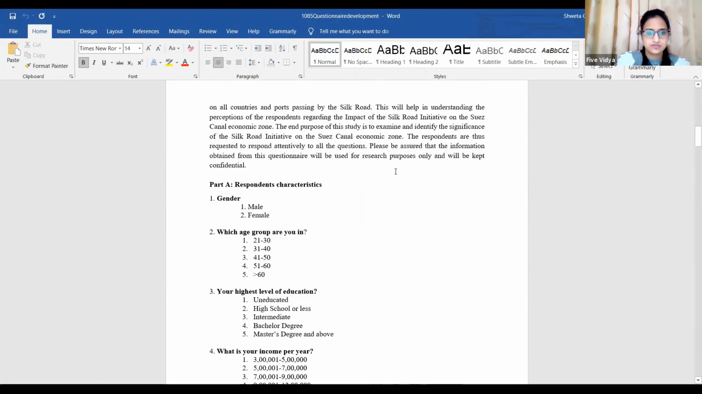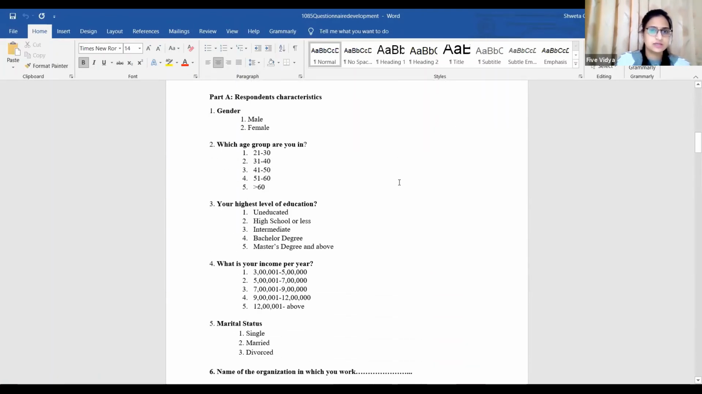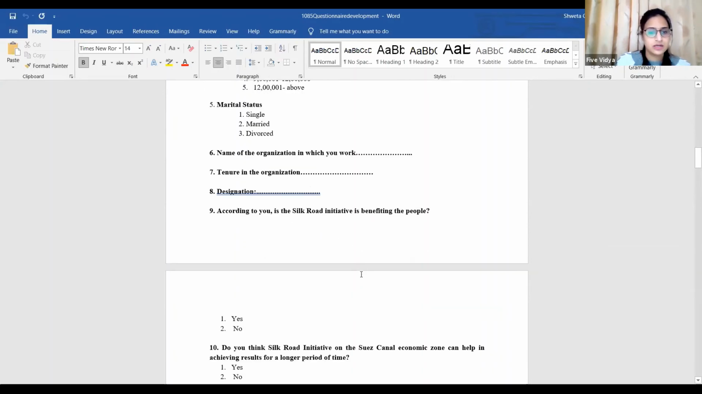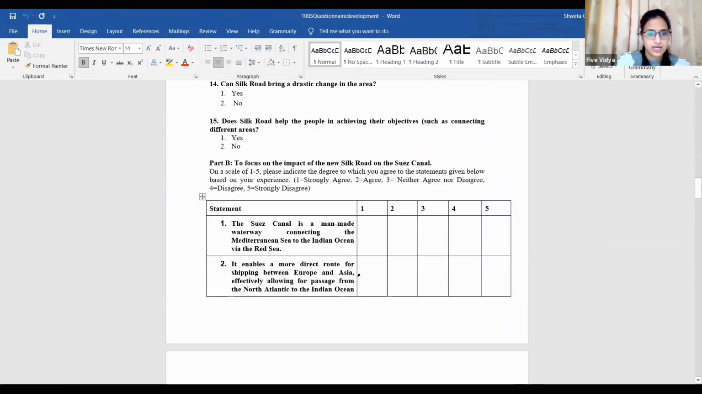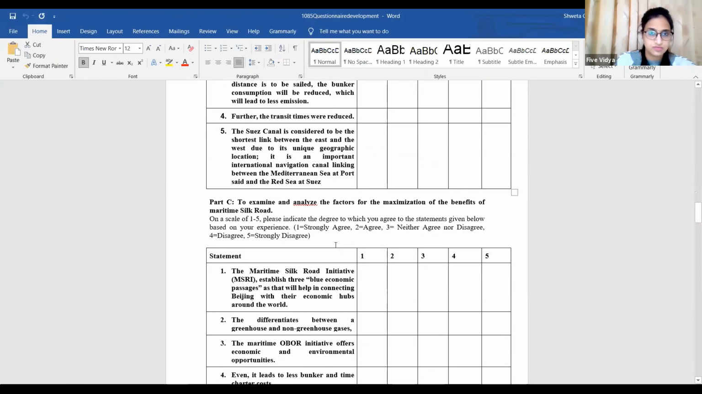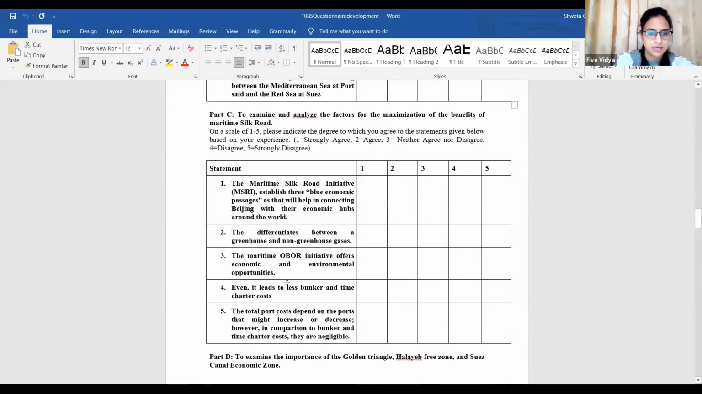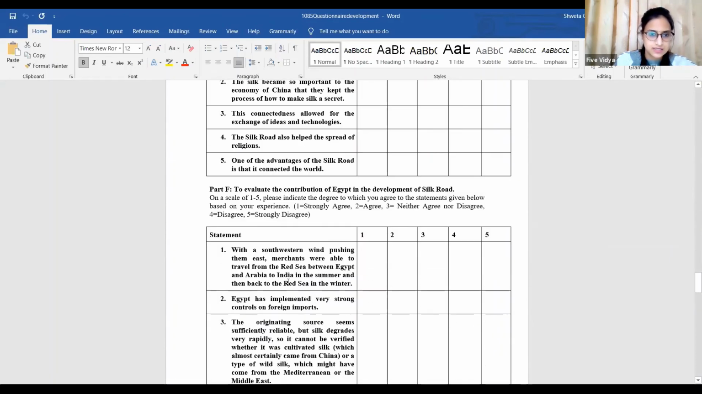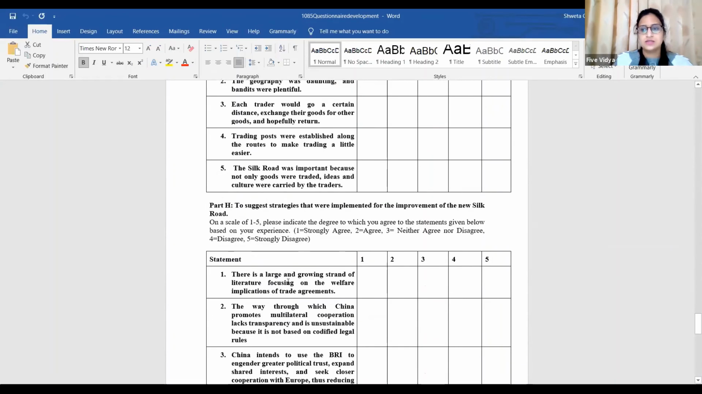You can see there are a few demographic questions. One point: you cannot check the reliability of demographic information. You can only check the reliability using Cronbach Alpha for Likert scale questions. I have my Likert scale questions starting from part B, and these are the questions. Part B has 5 questions on which I have to check the reliability. Then part C is there, part D is there, part E is there, part F is there, right?